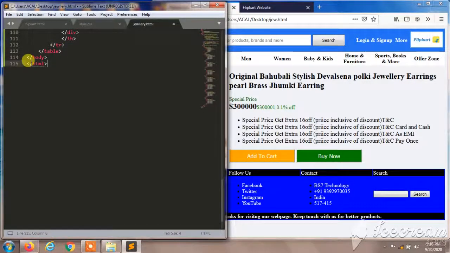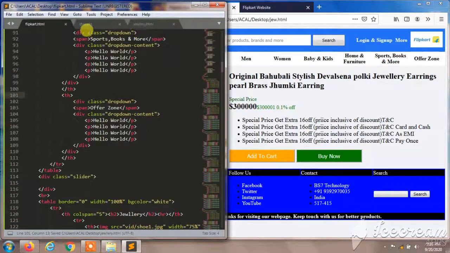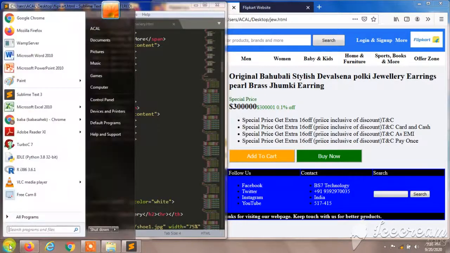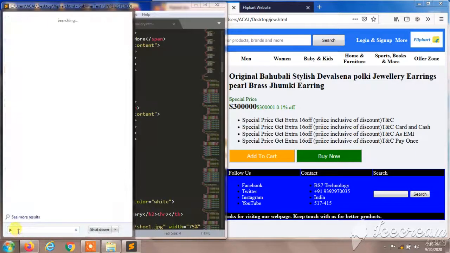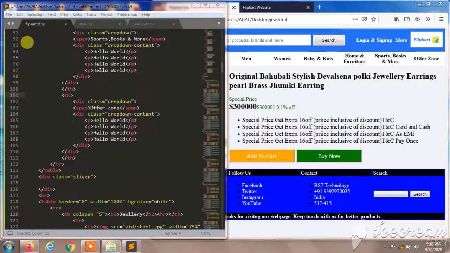And HTML, I'm going to save this file. I'll search my file in the start menu, jewelry. I found my HTML file. I'll open this. Let's see what will happen.